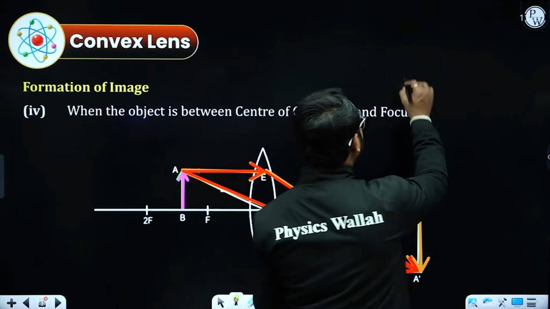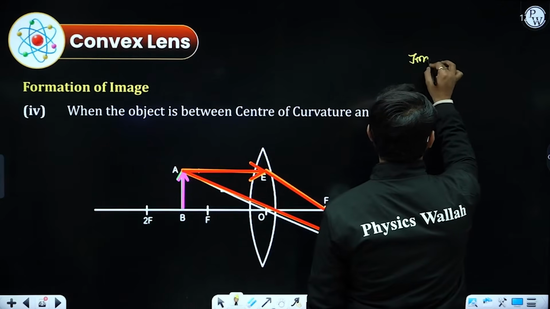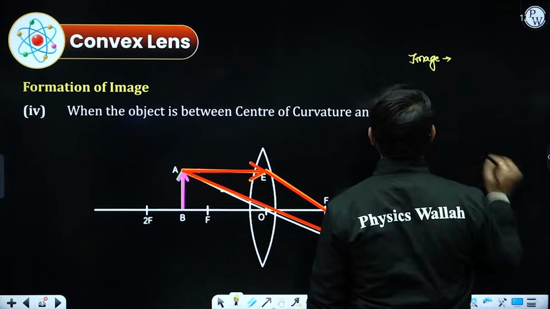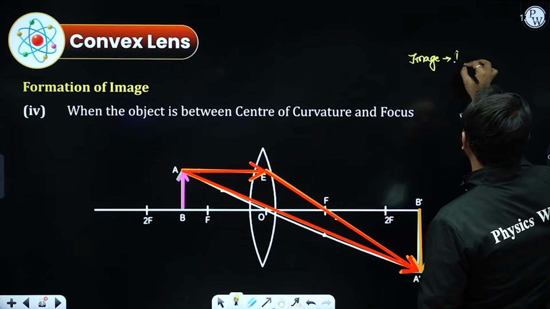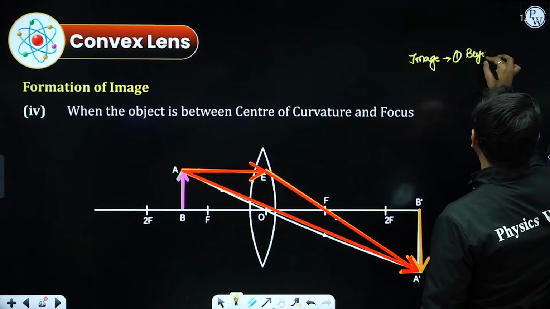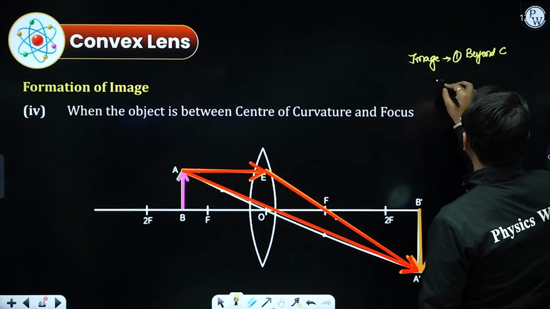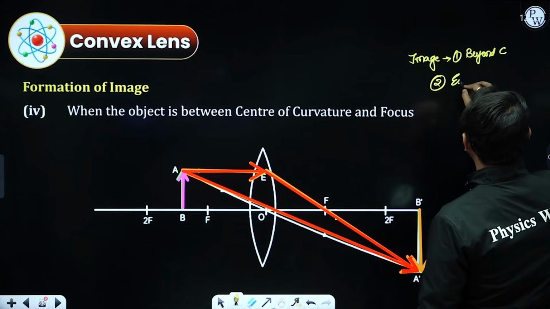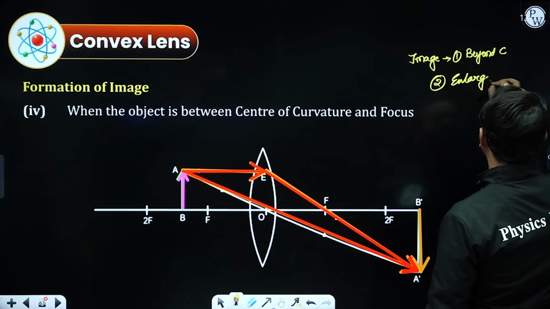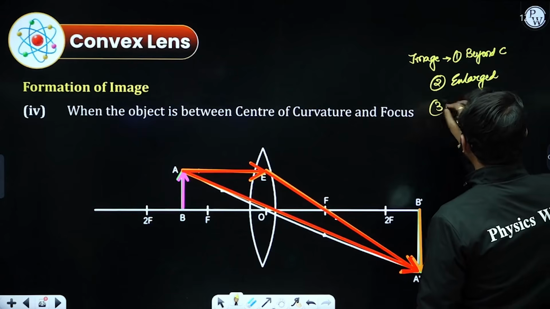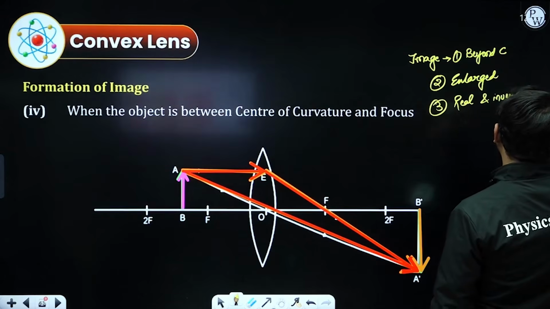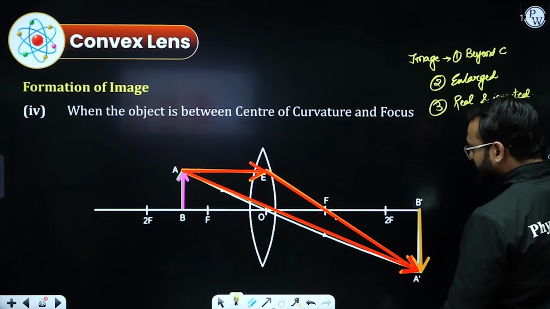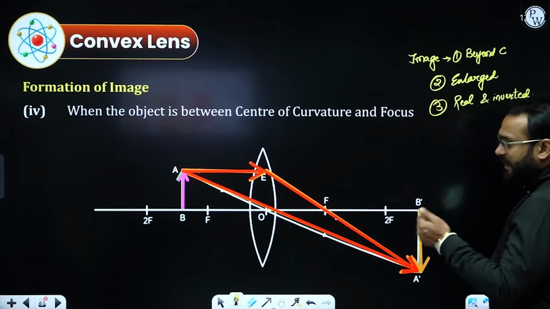So let's talk about the image. When the object is kept between F and 2F on the left side, image will be forming beyond center of curvature. The size will be enlarged. Now it is going to enlarge itself, and again the nature will be real and inverted. The reason is very simple, because the light rays are actually meeting.